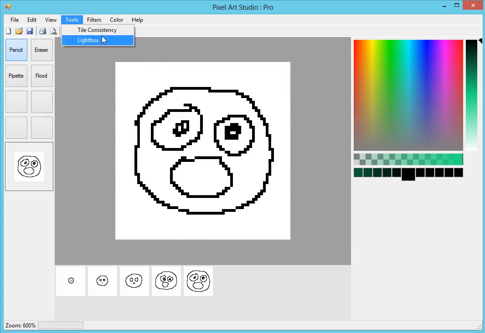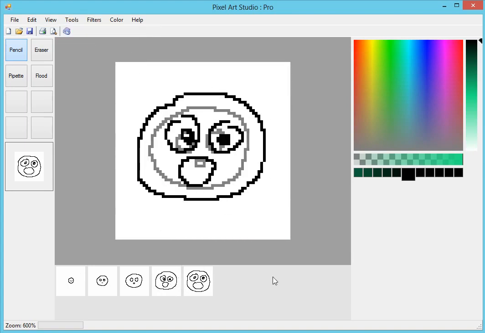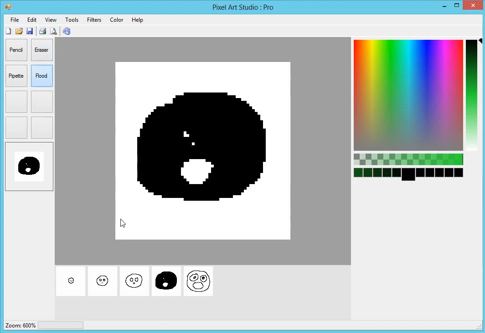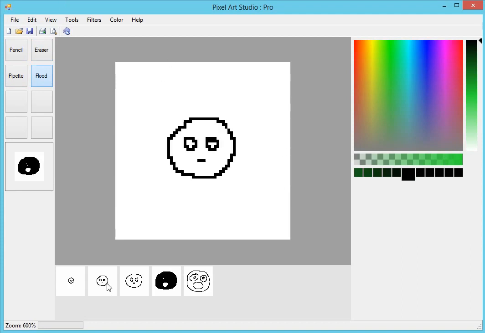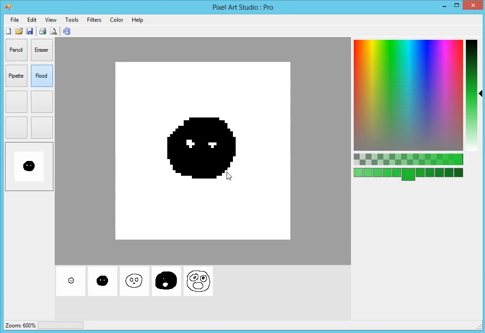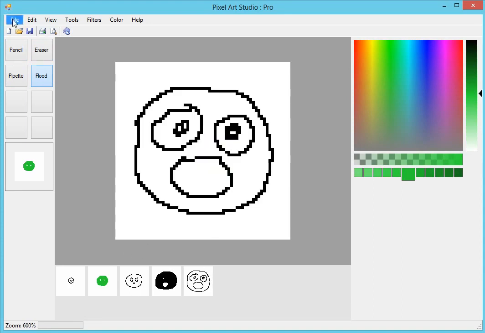So if I turn the Lightbox back on, there we go, and we go to this frame here. Sorry, I turn that back off. Let's fill his face in with a green color. So again, we can just use the flood fill function. Sorry, that was the eraser. Ooh, whoops. Okay, that's a slight glitch. I haven't added undo yet, so I can't undo that. Let's skip to this frame and do it here. Oh crap, I did it again. Alright, well, never mind. I should have changed the color to green, like that. That's fine. I'll just add another frame.